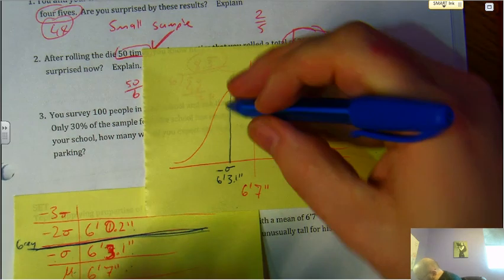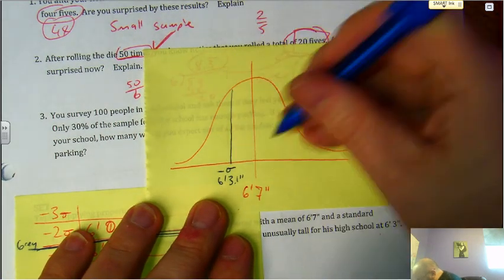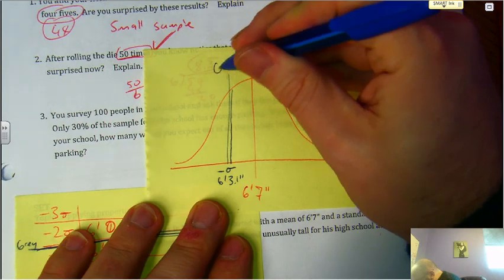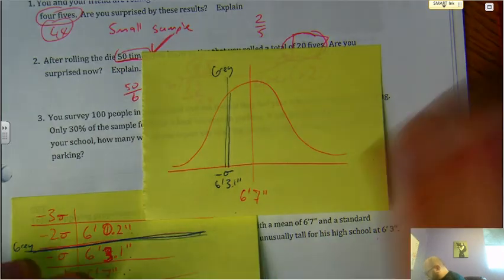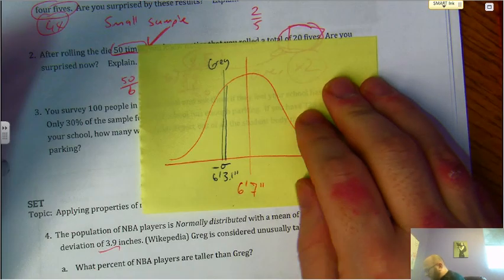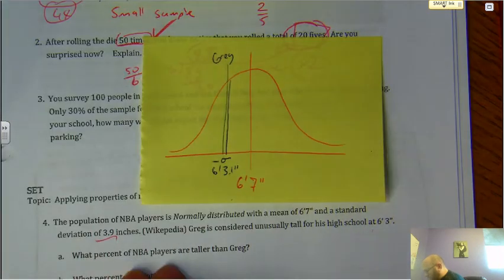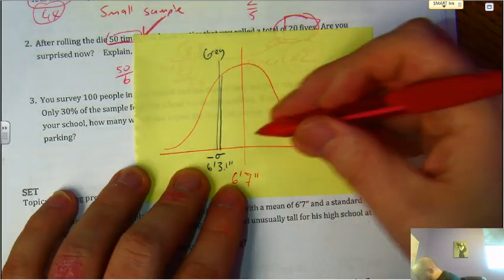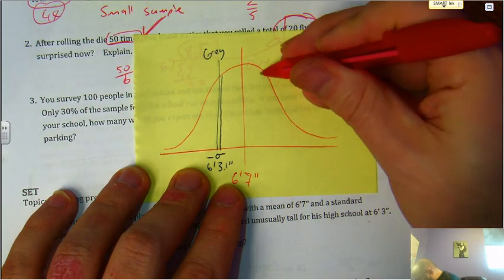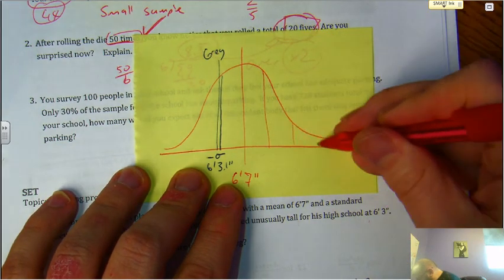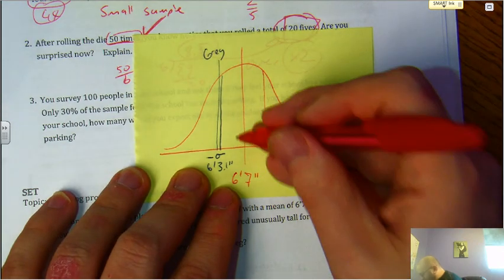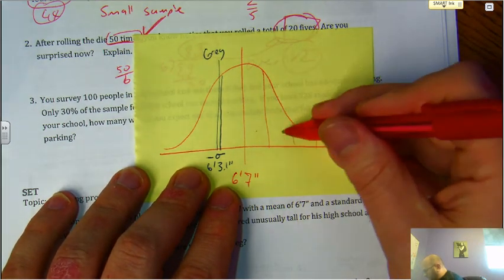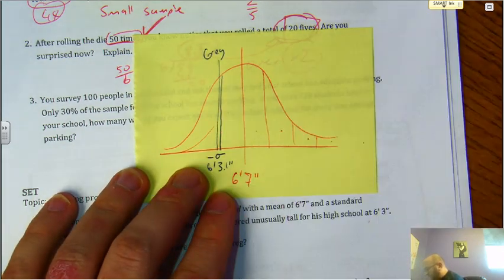Okay, and this is where Greg is. Greg is right here. Okay, there's Greg. So now what we're being asked is what percentage of NBA players are taller than Greg? Well, we have all of this to calculate. We have this part, this part, this part, this part, and this part, and only this part is underneath him.